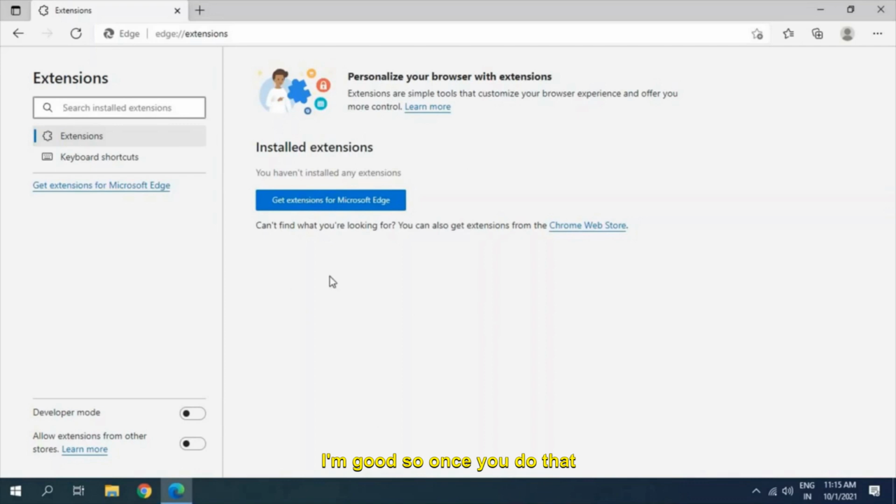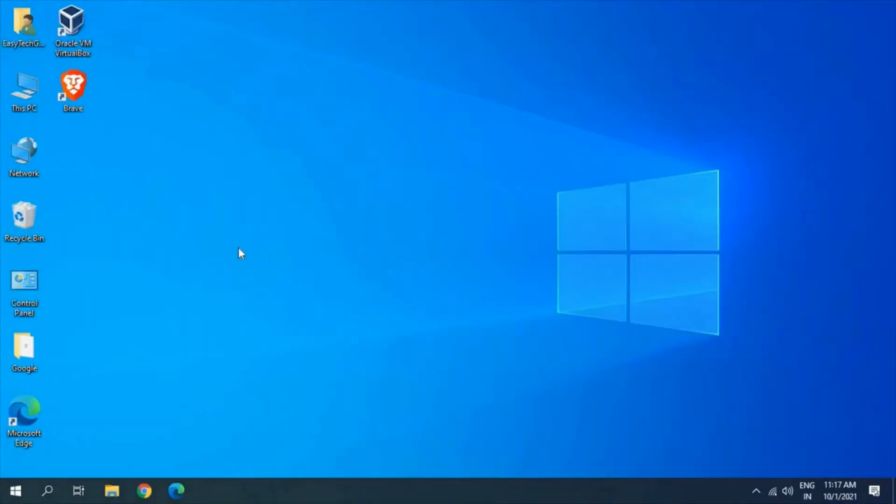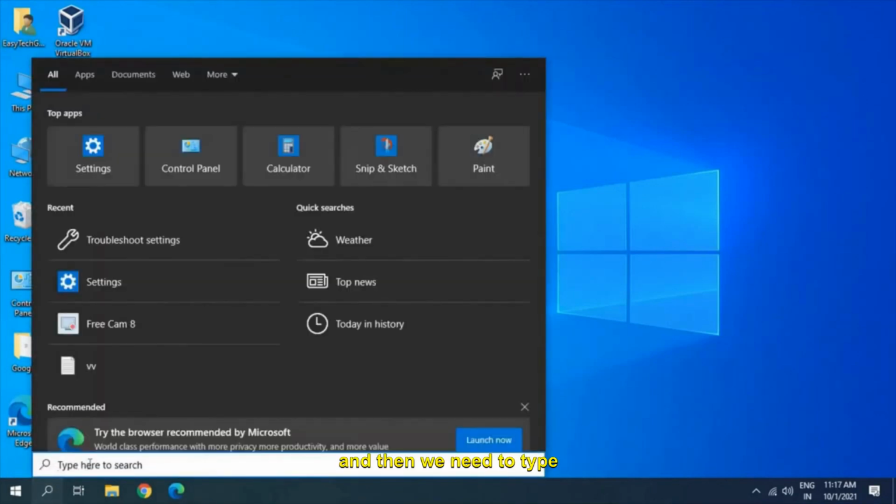So once you do that, just close it and restart the computer and then open the Edge browser and see if it's working. So the next step is to click on the search icon again and then we need to